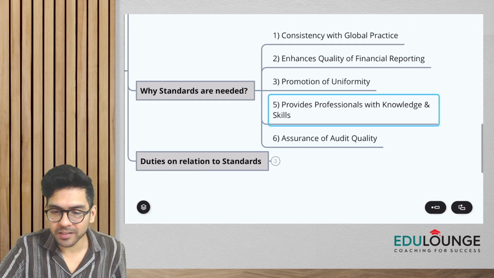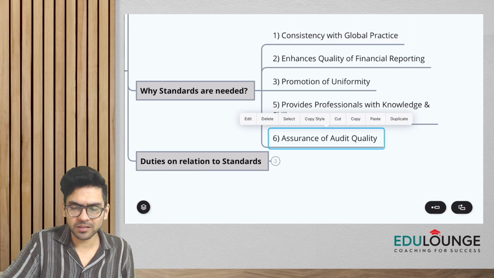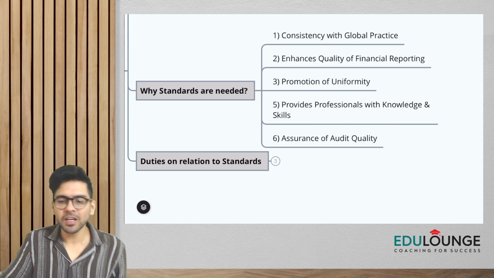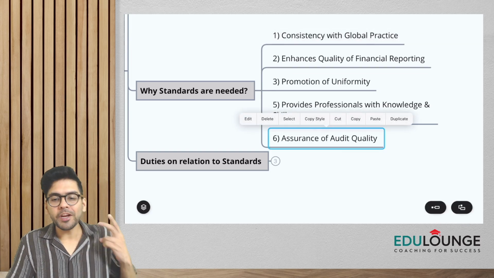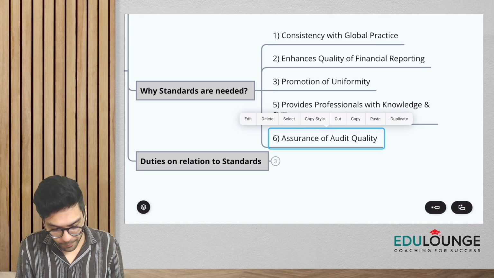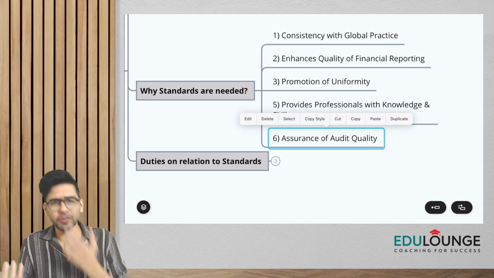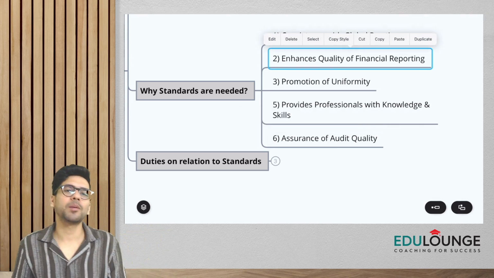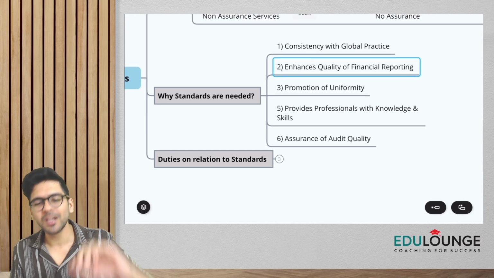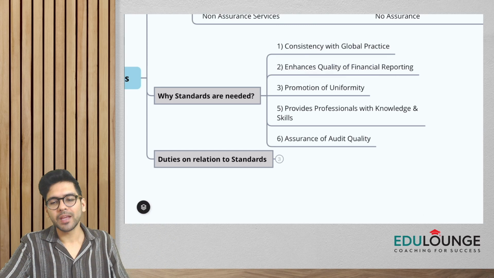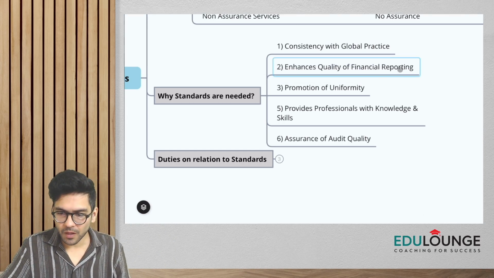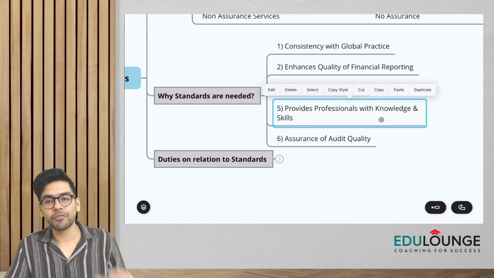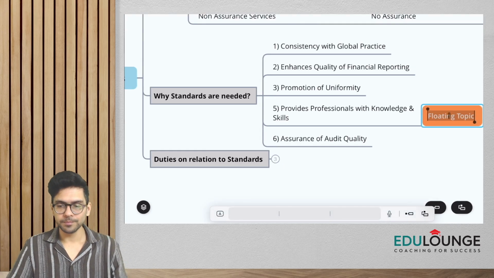Now please be very careful, guys, about point 2 and point number 5. There is a mistake in the numbering. So what is the difference between the two? Point two says enhances quality of financial reporting. Of course, when you do a better audit, there would be better financial reporting, and the users will be able to take better decisions. Anyways, the points are very simple: consistency with global practices, uniformity, enhances quality of financial reporting. Then we have assurance of audit quality, and it provides the professionals with the knowledge and the skills.